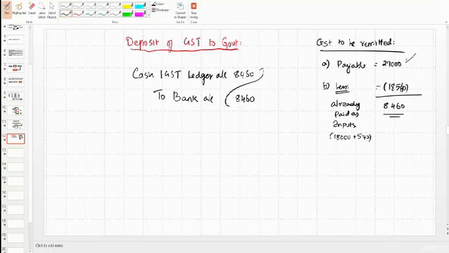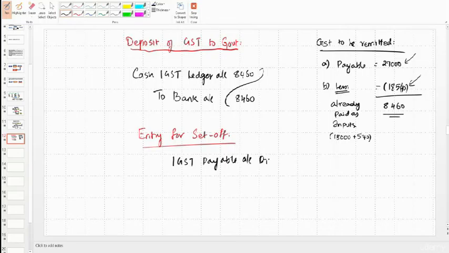Next, we have to set off. See, we have liability for 27,000. To this extent, we have inputs, and to this extent, now we have this cash IGST ledger. Okay, so now we can have set off entry. Since GST obligation is fulfilled, we need not carry that IGST payable account. We can close it. We'll say IGST payable account debit. It means we are closing the account for the full amount.